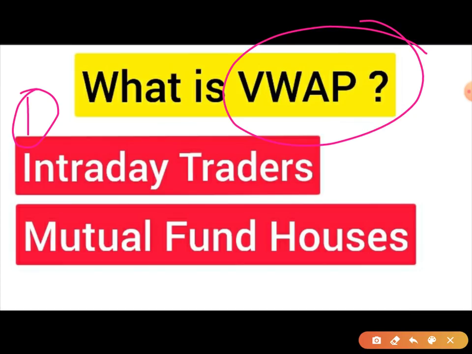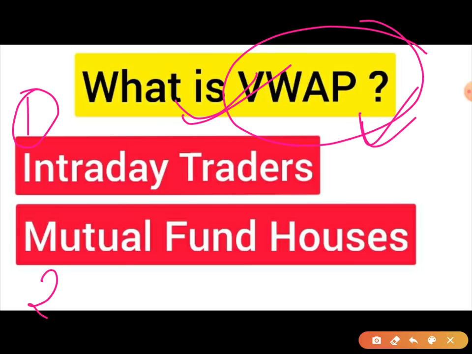I just close my eyes to all the other indicators when I am using VWAP, because this is such a strong parameter, such a strong way of doing intraday, rather day trading, that all other indicators do not exist for me when I use this.